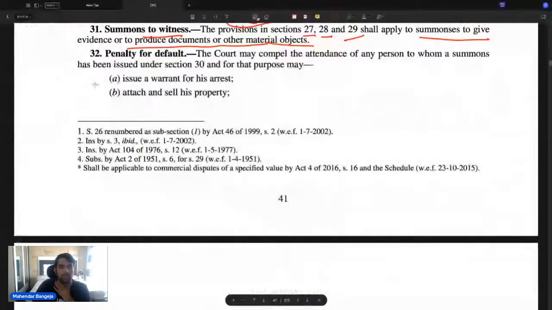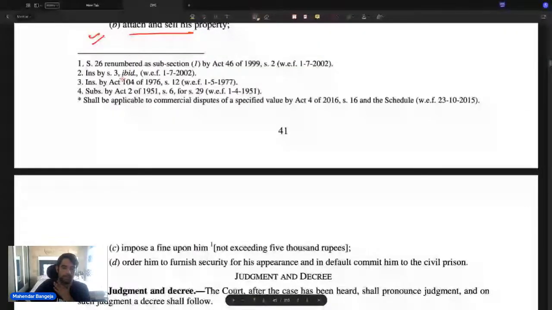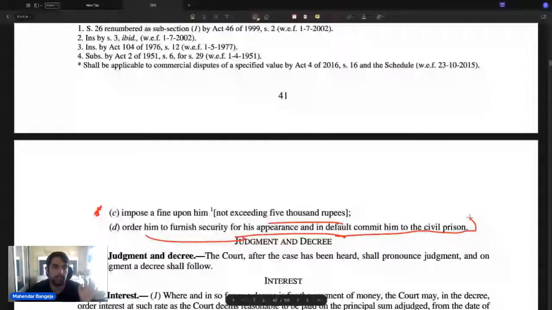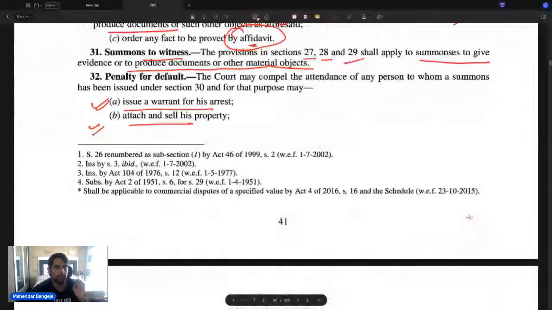पहला है, court can issue a warrant for his arrest. Court can attach and sell his property, and court can impose a fine. ये बहुत important है, and that fine will not exceed 5,000 rupees. And court can order him to furnish securities for his appearance in default and commit him to civil prison. Court can order him to furnish securities and commit him to civil prison. Now, this is what section 32 talks about.